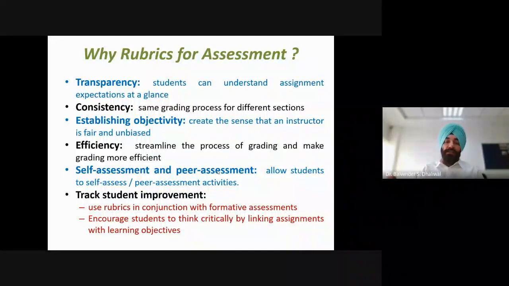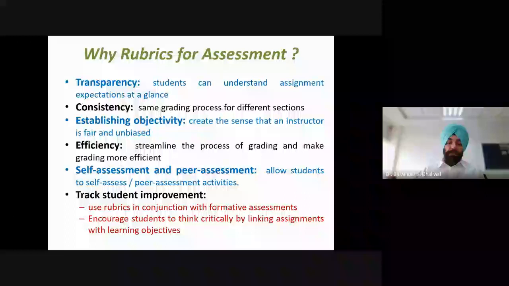Also, we can use rubrics to track student performance. So we can use the rubrics in conjunction with formative assessments, and then the feedback which we provide after using the rubric will encourage students to think critically by linking assignments with the learning objectives. So where they have strong points and where they are weak, they can analyze all those things once we provide the evaluation with the help of rubrics.